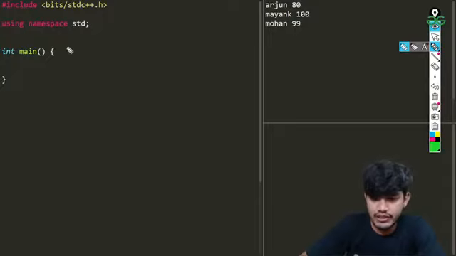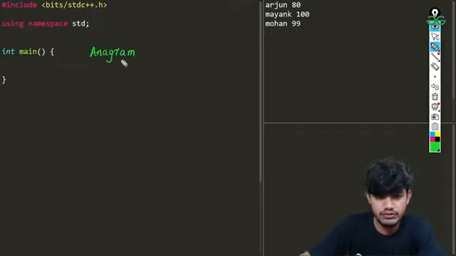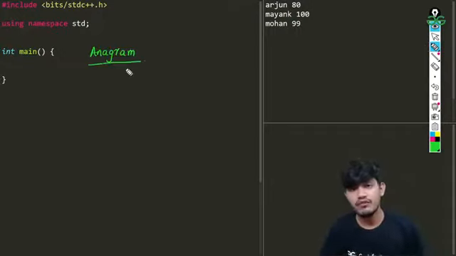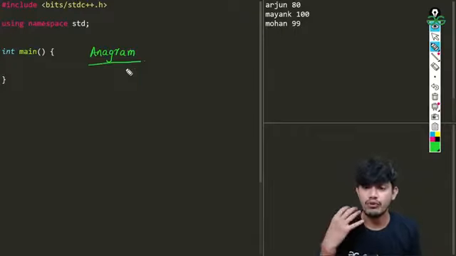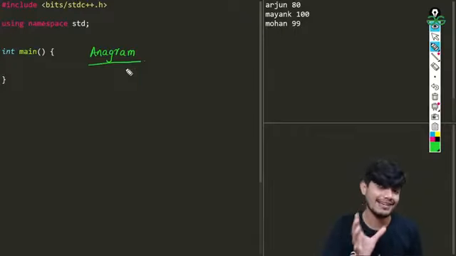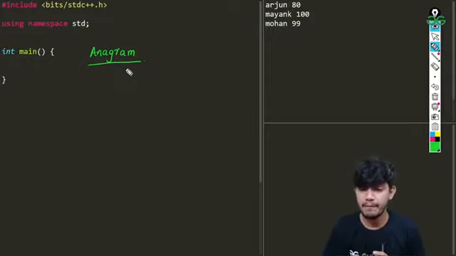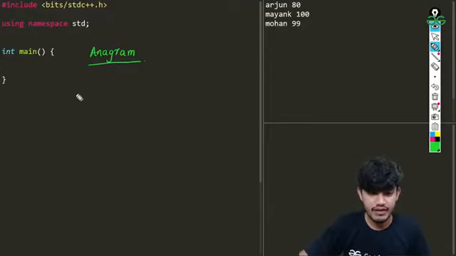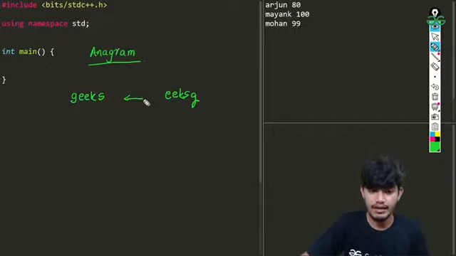So today's question is related to anagram. We will be given two strings and we want to tell whether those strings are anagrams of each other or not. As simple as that. So basically, what is an anagram? Anagram means both strings should contain the same characters, the same number of characters. For example, if I take "geeks" and "eeksg", they are both anagrams of each other. So in that case, I'll just return yes.